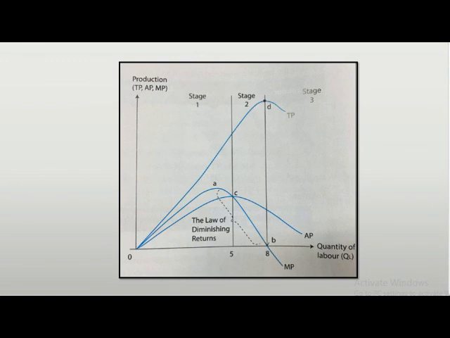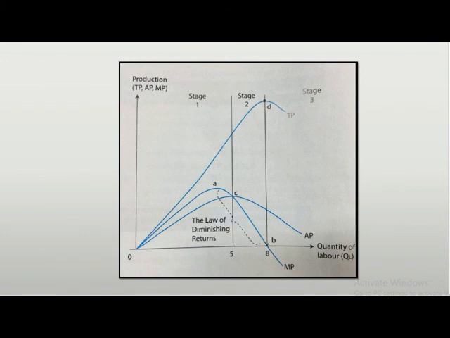Stage 2 starts after AP equals MP. TP increases but at a decreasing rate until it reaches its maximum. MP declines until MP equals 0. AP starts to decline but is still positive. It ends when TP is at its maximum and at the same time MP equals 0. A rational producer will choose to stop production at this stage as he is able to maximize the output. Stage 2 is the most efficient stage.